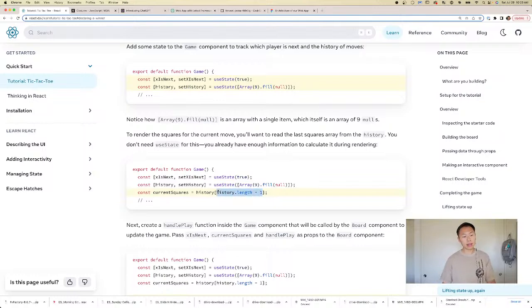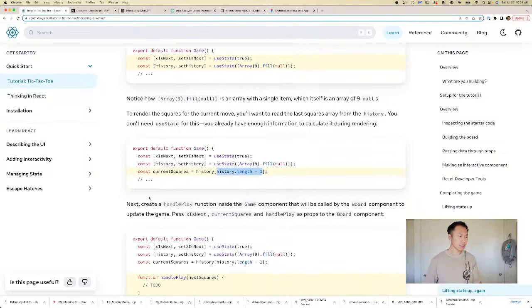I mean, the length of the history list minus 1. So why do we minus 1 here? Because lists are 0 indexed, which means that it starts with 0, and the length of an array is always 1 longer than the last index of the array, right? So for a list of 5 elements, it counts from 0, 1, 2, 3, 4, right? So the last element's index is 4, it's 5 minus 1, which is 4. So in order to get the last element, you need to take the full length and subtract 1. That'll give you the last index.